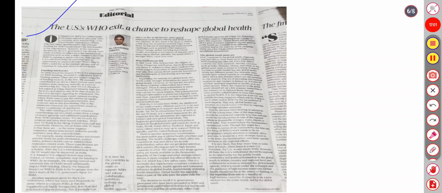On January 20, the United States government issued an executive order to withdraw from membership of the WHO. This raised the apprehension of reduced funding for WHO, which would impact the functioning of the organization. However, as the executive decision has already been made, it is time to reflect on some fundamental questions.